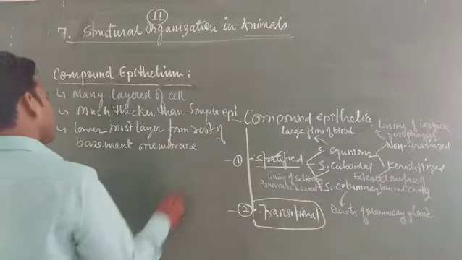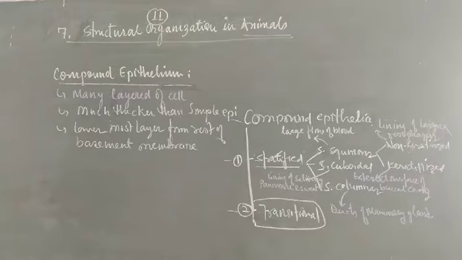The compound epithelia are especially categorized into two categories, stratified as well as transitional epithelia.